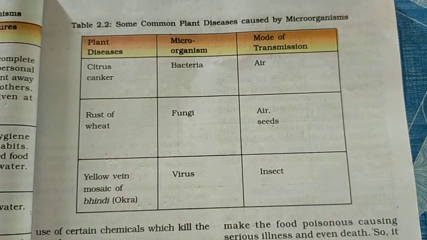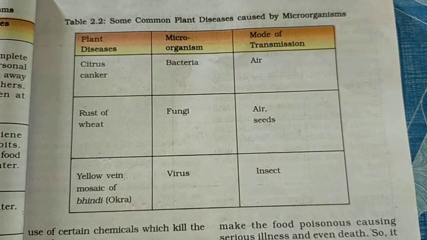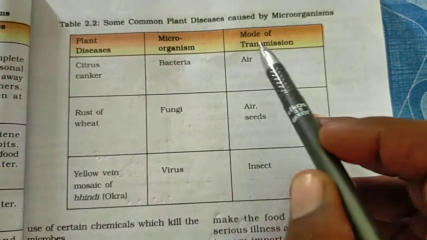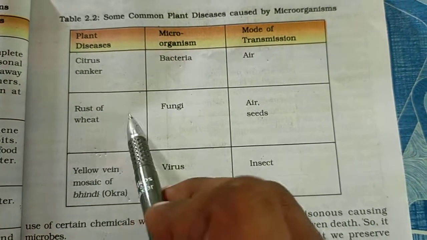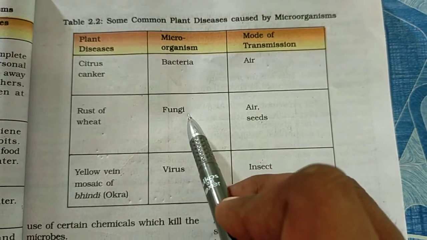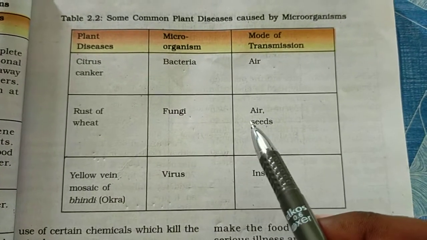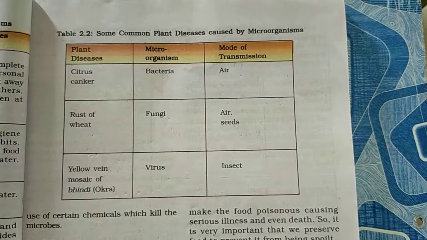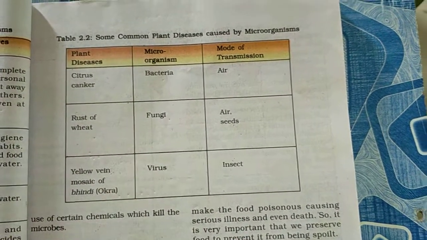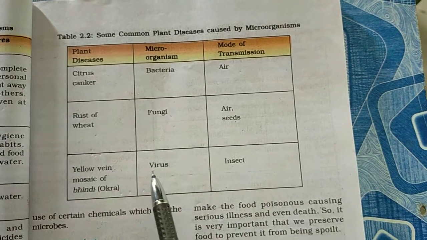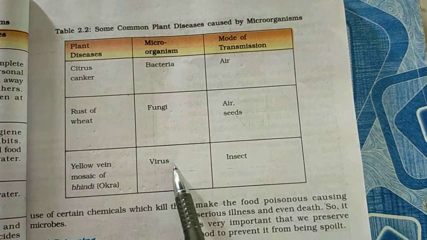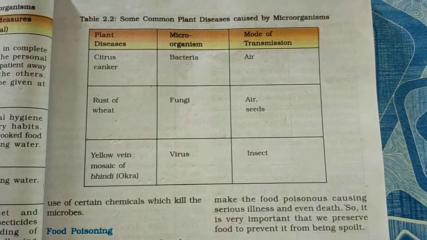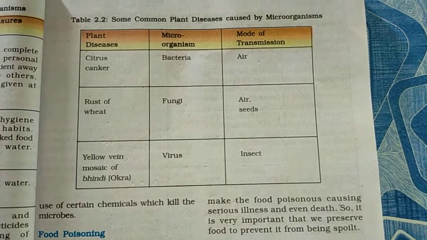First, plant diseases. Citrus canker: the causative microorganism is bacteria, and the mode of transmission is air. Rust of wheat: the microorganism is fungi, and the mode of transmission is air or seeds. Yellow vein mosaic of bhindi: the causative microorganism is a virus, and the mode of transmission is insects. The control is the use of chemicals which kill the microbes.